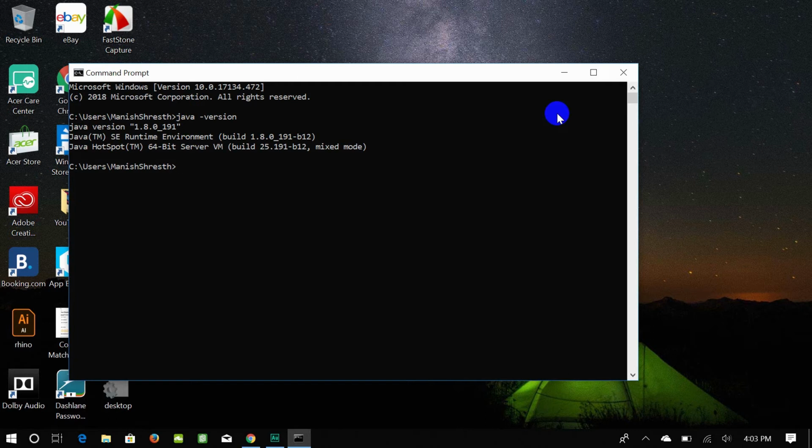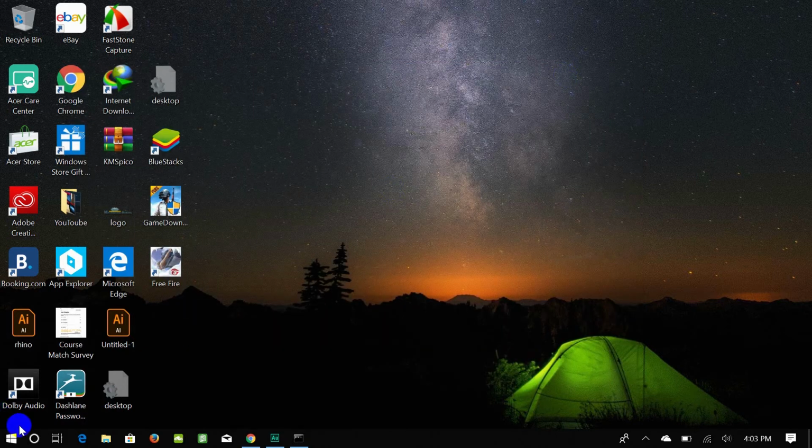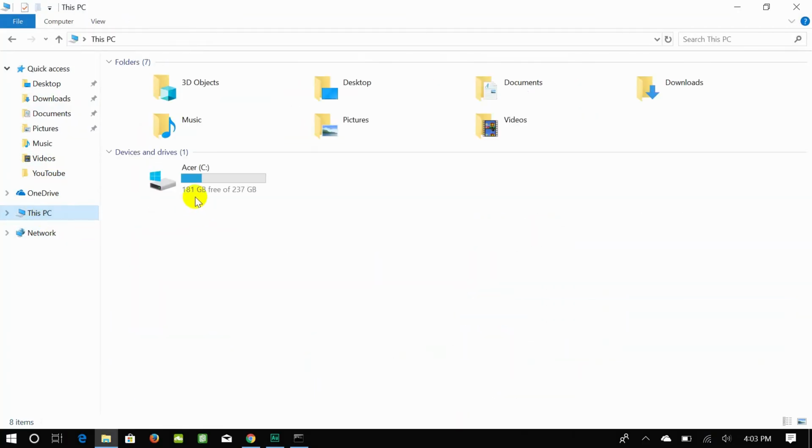Now we need to check whether our Java JDK environment is set properly or not. For that you need to type javac. So it is not recognized. So we need to set some environment variables. For that we need to go to C drive, press Windows plus E to open up the computer.